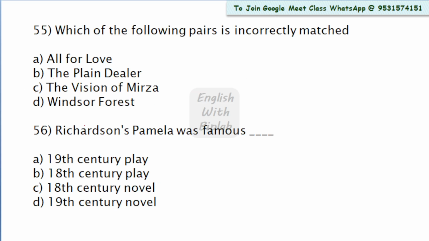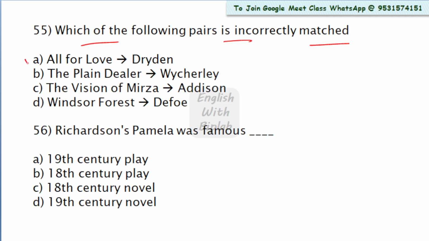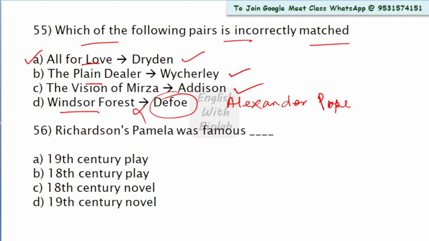Now come to question number 55. Which of the following pairs is incorrectly matched? Look at the options. Option A, All for Love, Dryden. Yes, this is matched properly. The Plain Dealer, written by Wycherley. The Vision of Mirza is also written by Addison. But Windsor Forest is a work by Alexander Pope, and here Daniel Defoe is given, so this is not the right answer. Option D will be the right answer here.